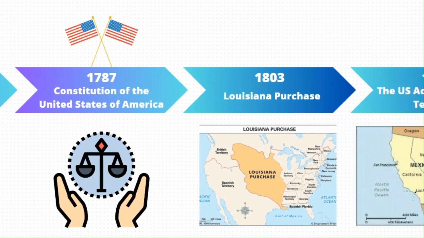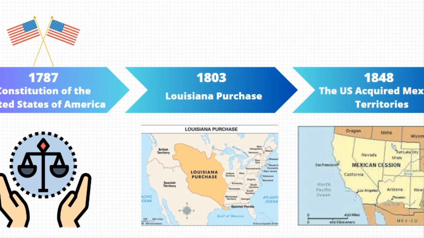The Louisiana Purchase in 1803 was an historic agreement where the United States purchased a vast region of land west of the Mississippi River from France. The purchase doubled the size of the country and opened up new opportunities for westward expansion. Led by Thomas Jefferson, the acquisition strengthened American control over the territory and secured the vital trade route of the Mississippi River, making it a pivotal milestone in the history of the United States.